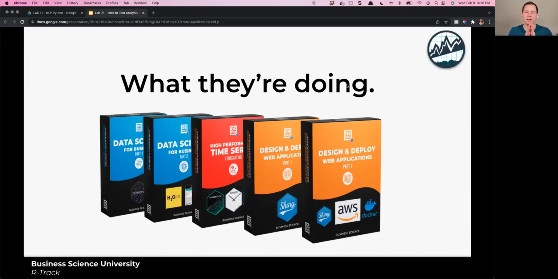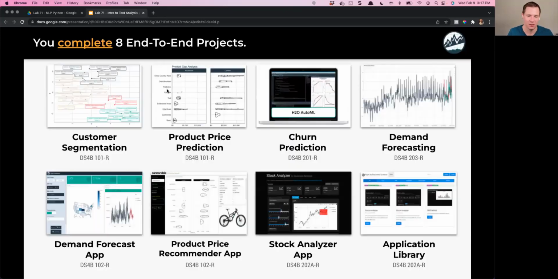So if I was in your shoes, I'd be wondering, what the heck are these guys doing that I'm not doing? And this is what they're doing. This is what's called the 5-course R track. Does anyone know why I call it the 5-course R track? I'll give you a hint. There's 5 courses. And that's what is helping them. What do you do in the 5-course R track?